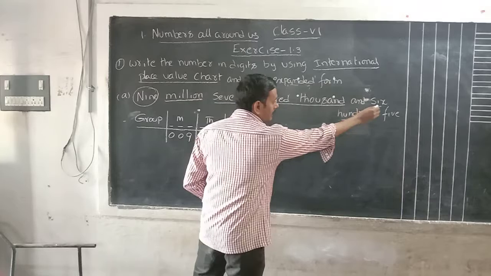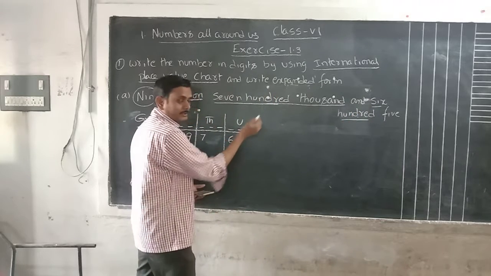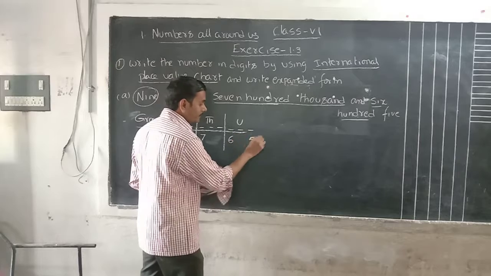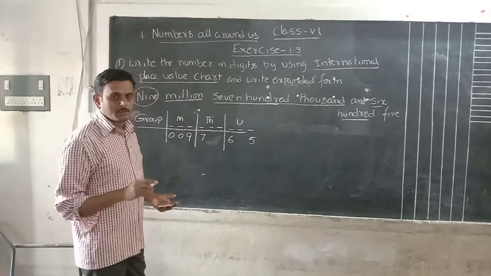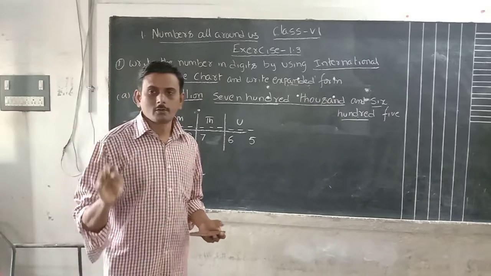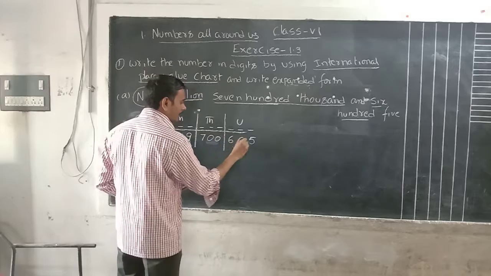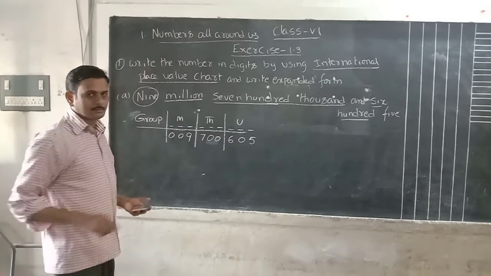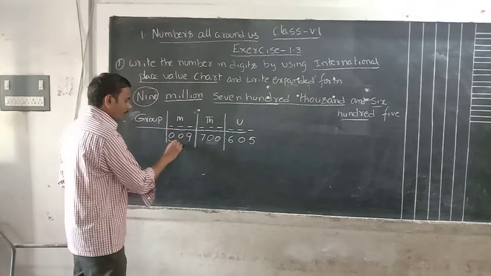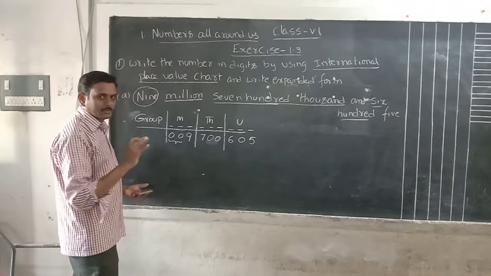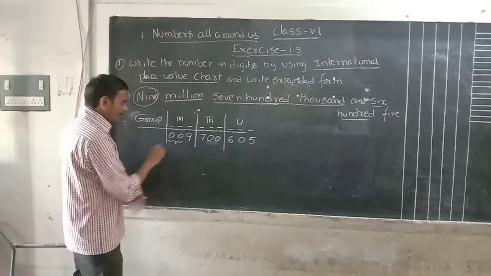Next, 605. 600: in the hundred place 6. 5 is in the ones place, the tens place is not given. The digits which are left we have to fill with 0. That means two digits are missing there, and here one digit is missing. This is the answer. Whether we write these zeros or not is our wish, no need to worry about that. Now we can write the expanded form.